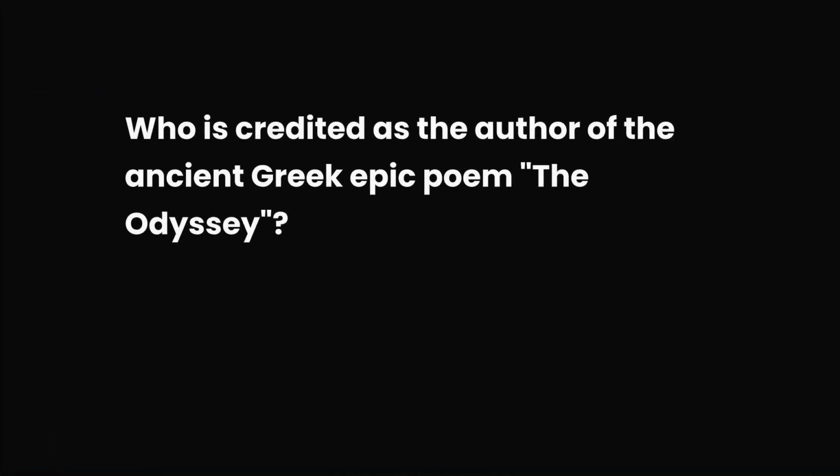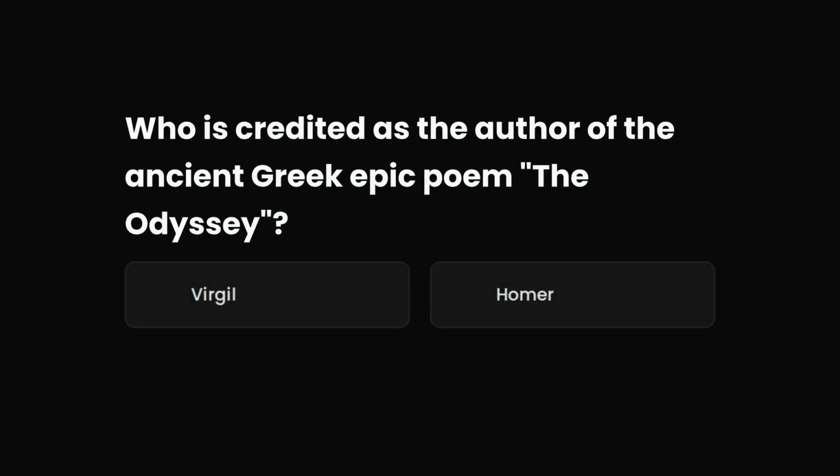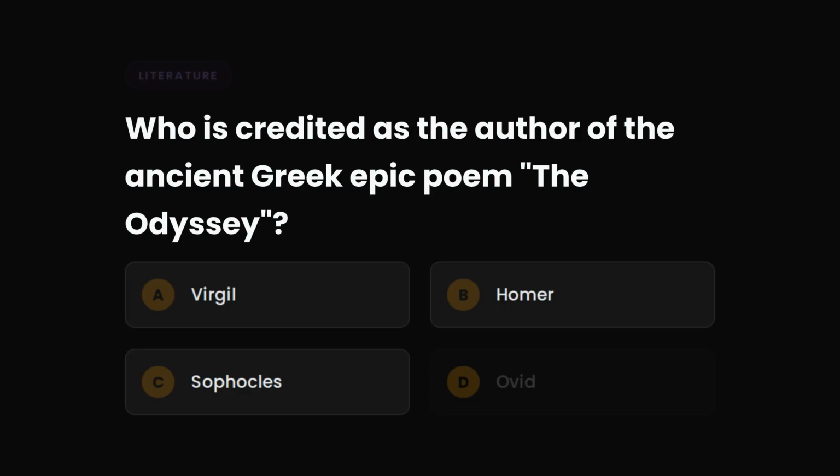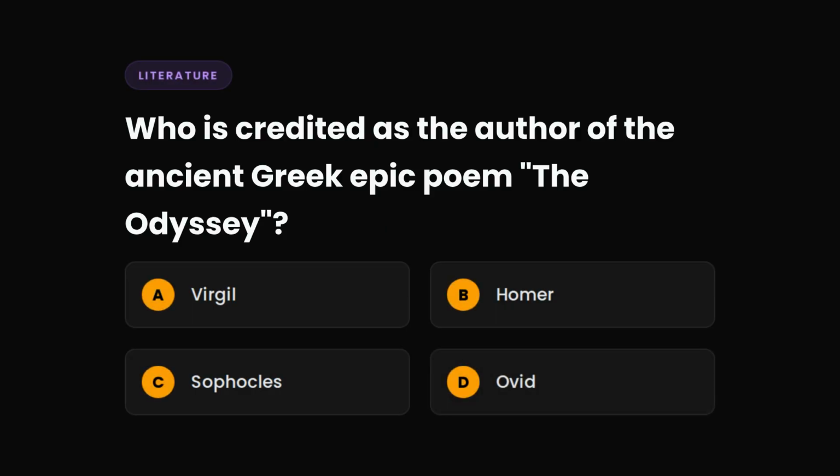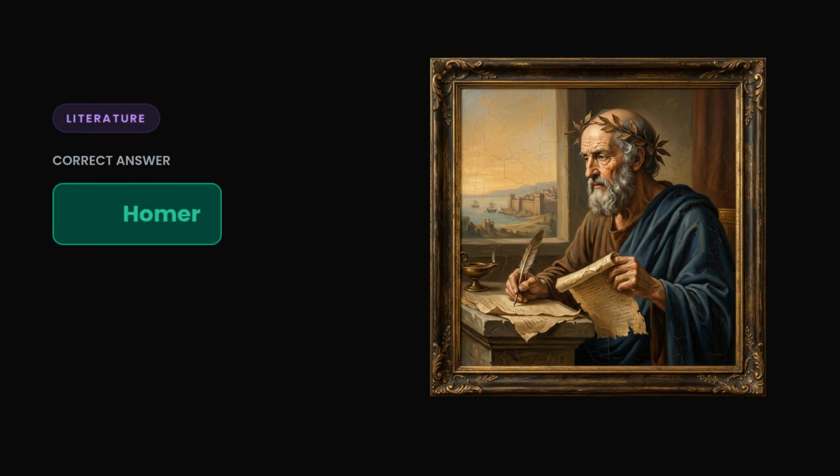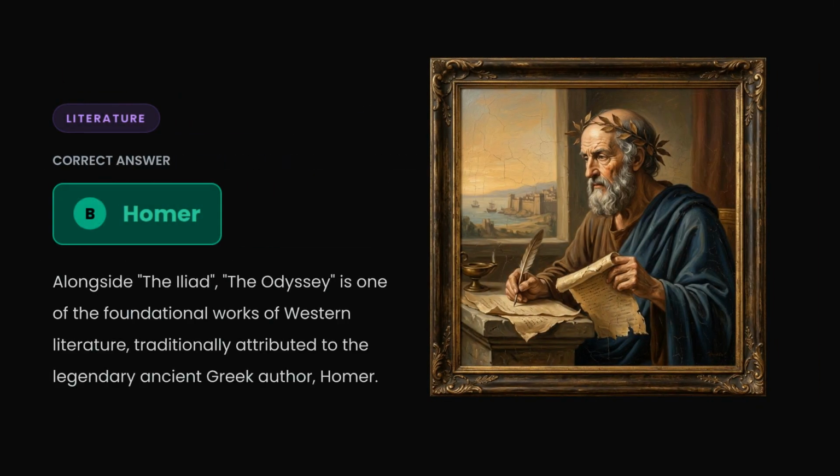Question 2. Who is credited as the author of the ancient Greek epic poem, the Odyssey? A. Virgil, B. Homer, C. Sophocles, or D. Ovid? The correct answer is B. Homer. Along with the Iliad, the Odyssey is one of the foundational works of Western literature, traditionally attributed to the legendary ancient Greek author Homer.